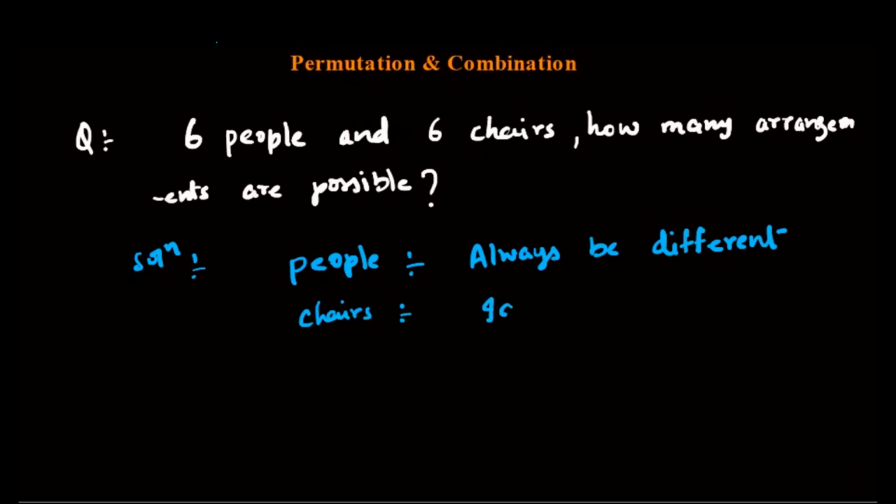Chairs will be identical. So whenever you get people, children or men, women, something like that, do consider people as n different things. Now 6 people are to be seated, right? So arrangement is given. That means it is permutation. So what is the answer? 6P6, which is nothing but 6 factorial. I hope you understood this question. Okay, perfect.